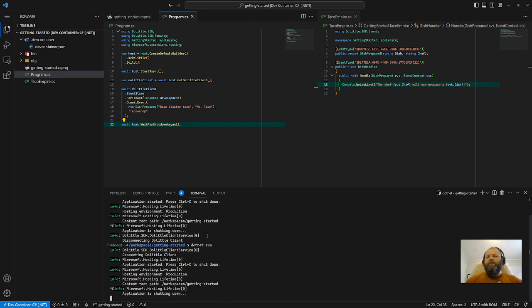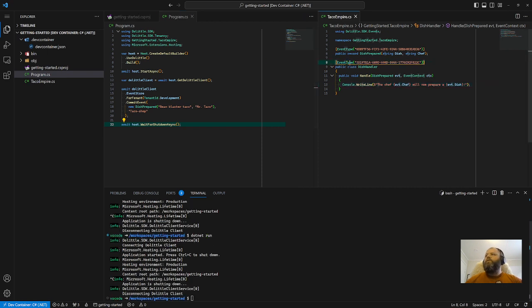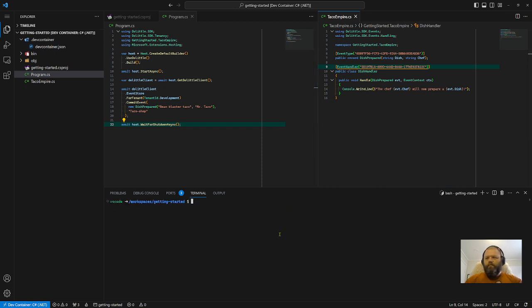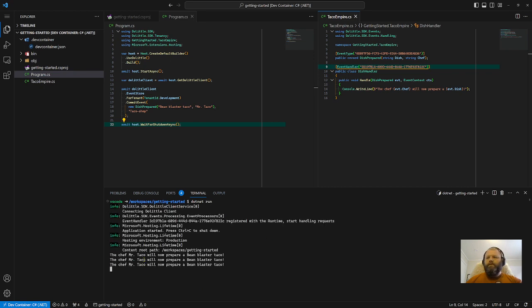Ah, I see the error. I marked this as an event type, not an event handler. And there we go. Let's try that again. Yes, and there we go.